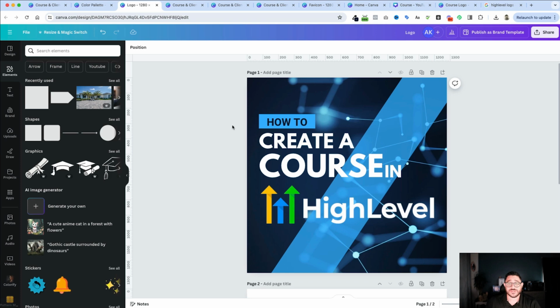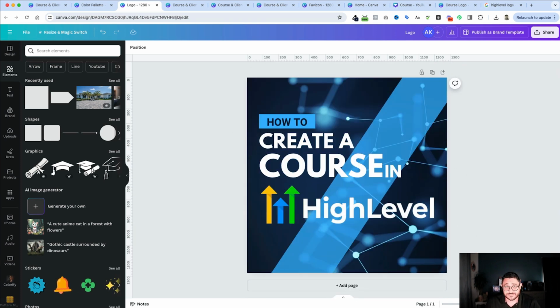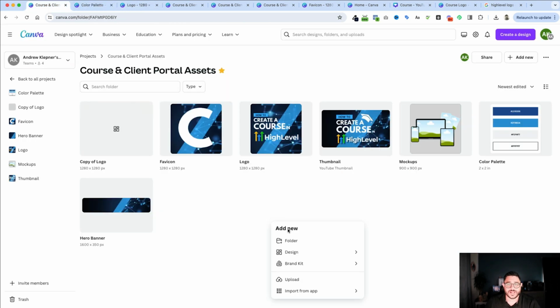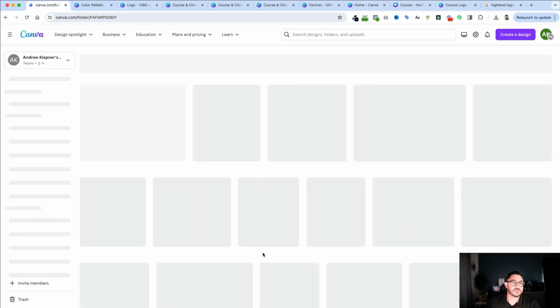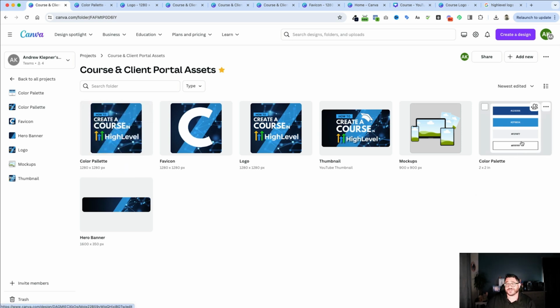And then I'll go to the one that was logo and I'll delete the color palette. And now I have one that's a color palette over here and a logo right there. And if I go to my folder and I click refresh, it's going to take a little while, but believe me, the color palette will appear just like it does over on this one.